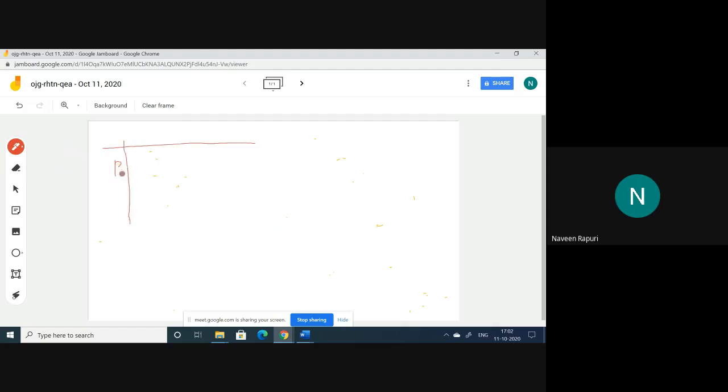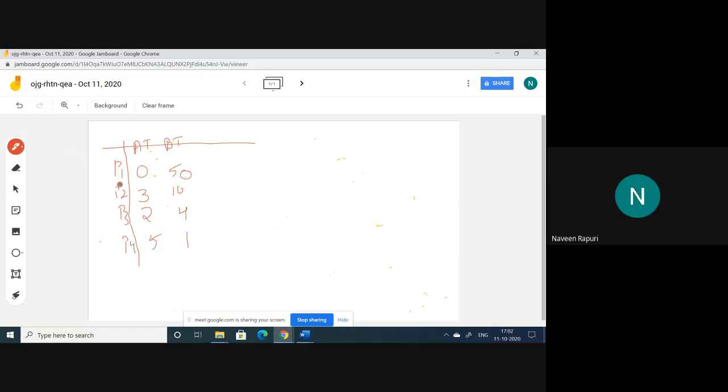There are processes P1, P2, P3, P4, for example. The arrival times are 0, 3, 2, and 5. And the burst times are 50, 10, 4, 1. So this is the question that has been given.